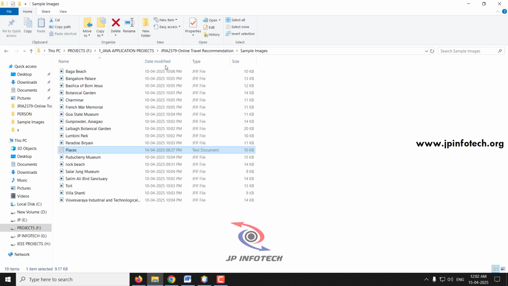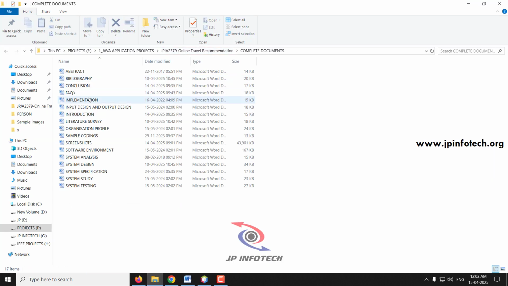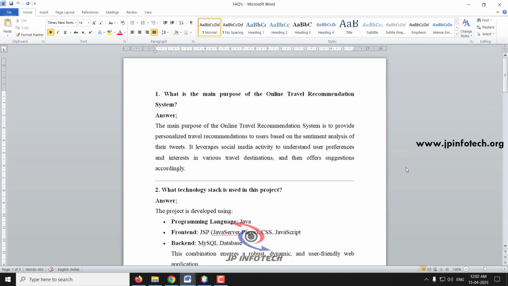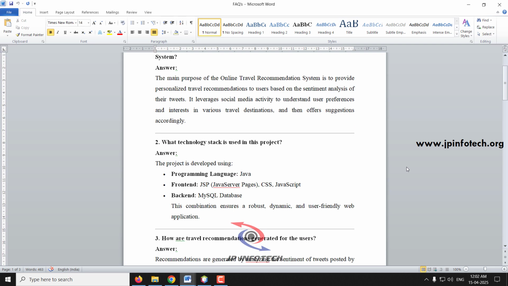Finally, let us see the frequently asked questions of this project, the online travel recommendation system. The first question: what is the main purpose of the online travel recommendation system? The main purpose is to provide a personalized travel recommendation to the user based on the user's mood, by analyzing their sentiment based on the tweets made.